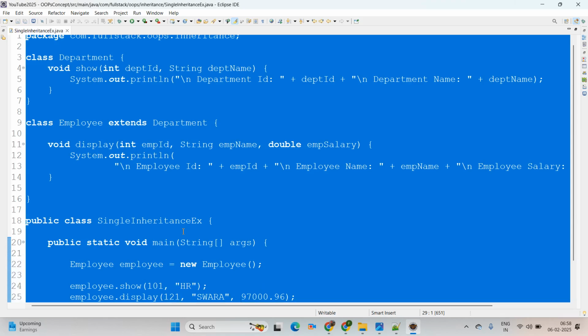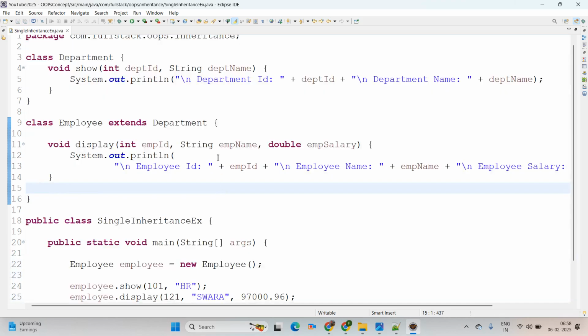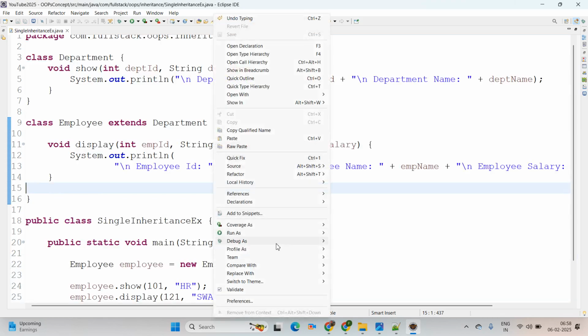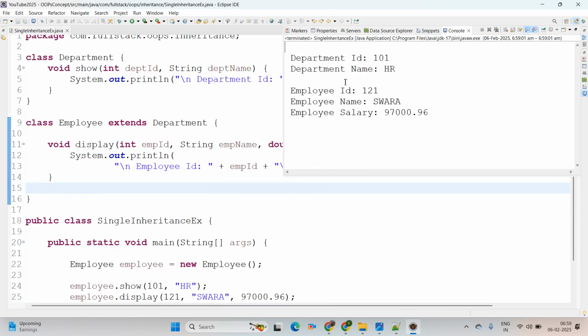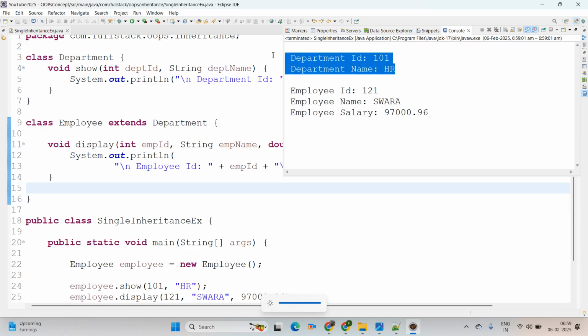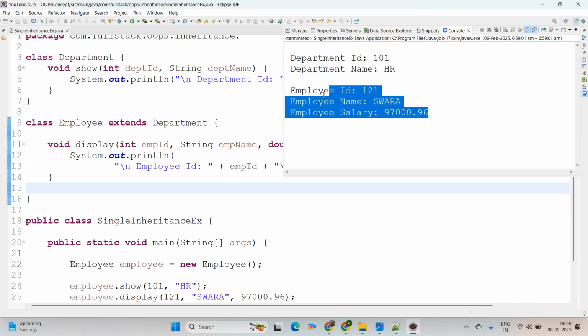Control A, Control I, Control Shift F, it will format the code. Now we are just trying to run the Java application. Then see, we are expecting it will print the output there. See, this is the department data, like department id, department name, then employee id, employee name, and employee salary.